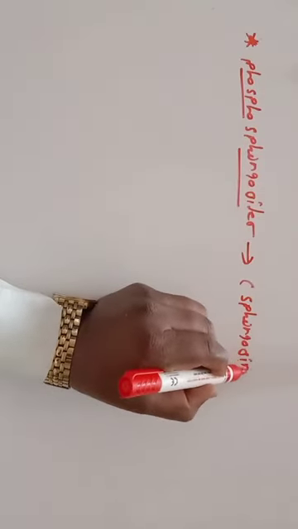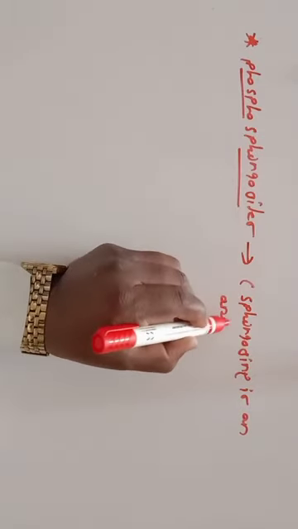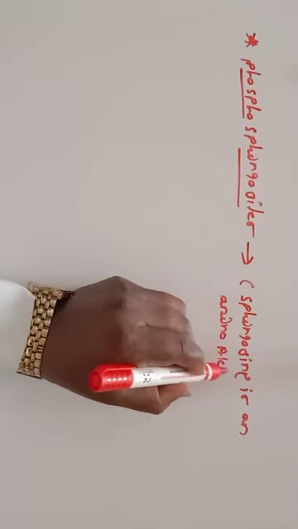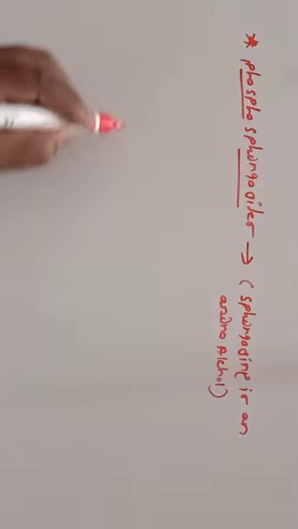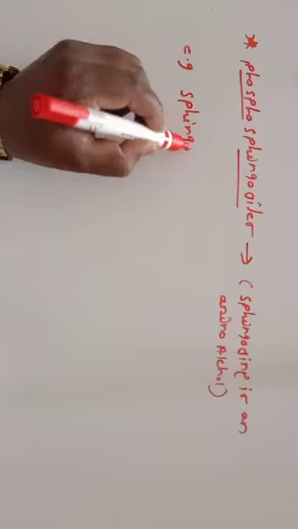Sphingosine is an amino alcohol group. And the example of these phosphosphingosides is sphingomyelin.